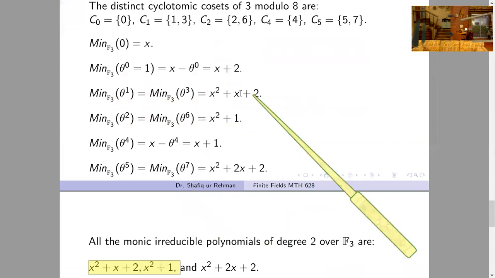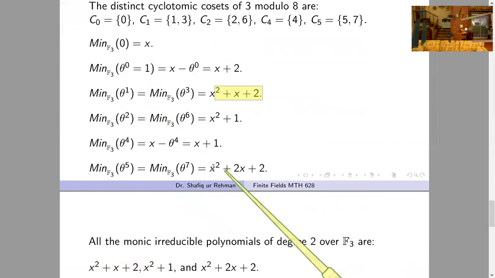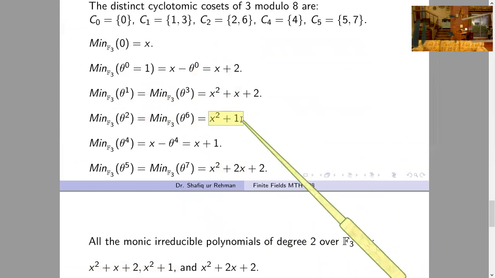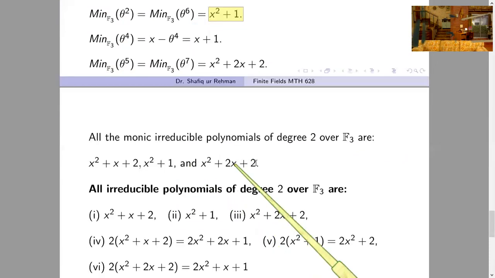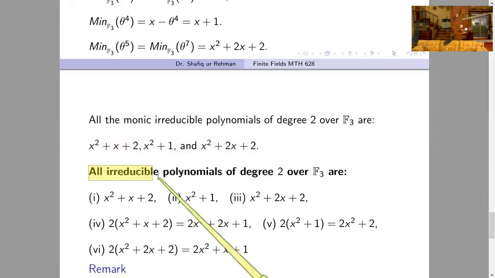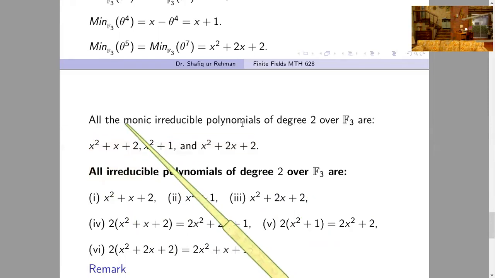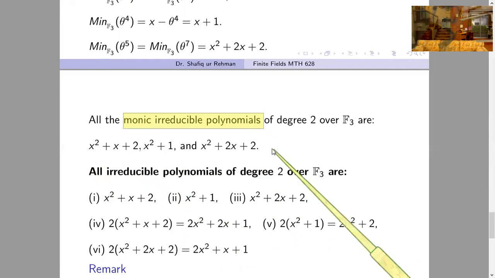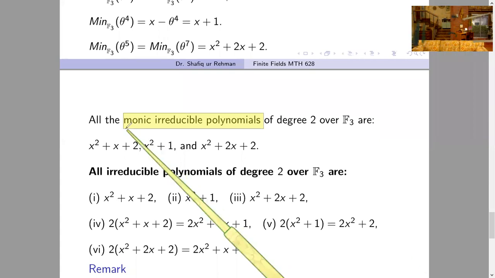So we get these three. Among these polynomials, this has degree 2, this has degree 2, and this has degree 2. We have 3 polynomials of degree 2, which are irreducible and monic. But our actual target is to find all irreducible polynomials.